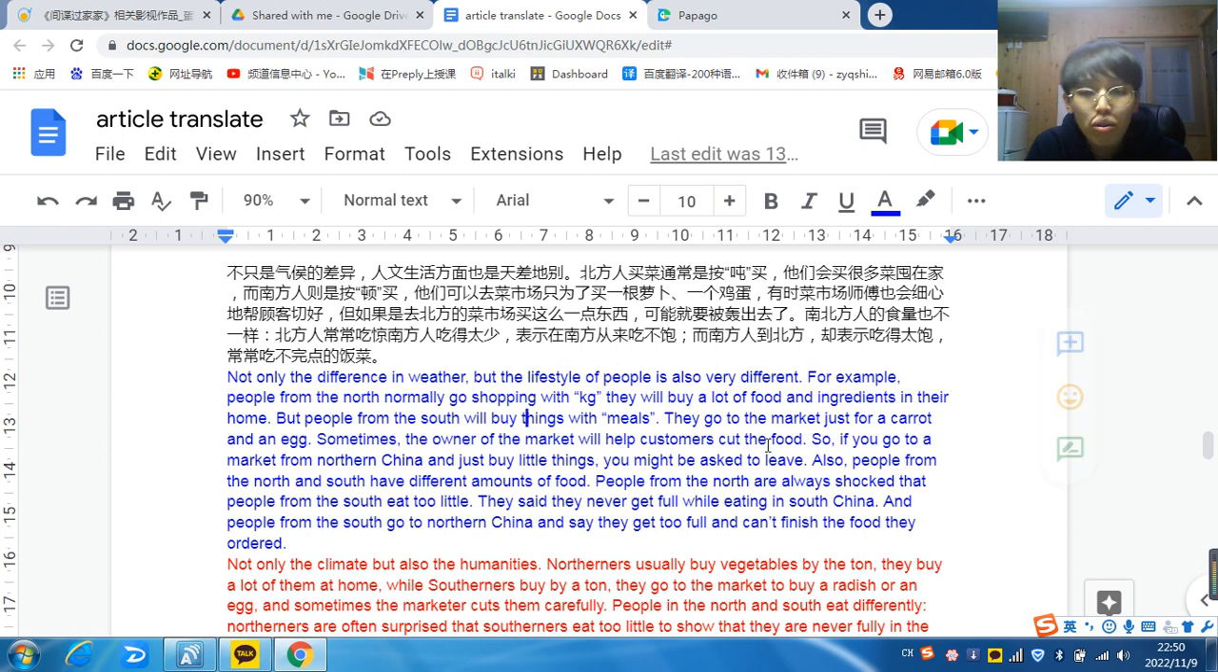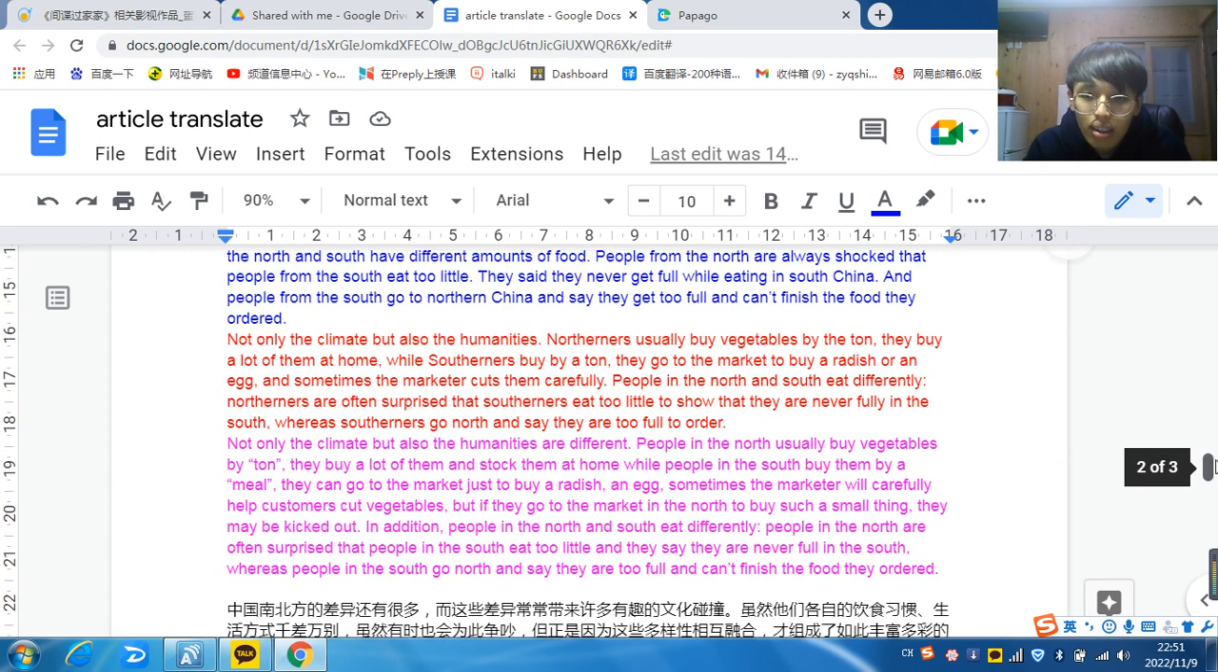When they go to the market, the people in the north buy vegetables in large quantities, with kilograms, almost like tons. Yeah, they will buy like a big lorry, I mean a truck. They need a truck to carry their vegetables. They buy a lot and just stock it in the house.